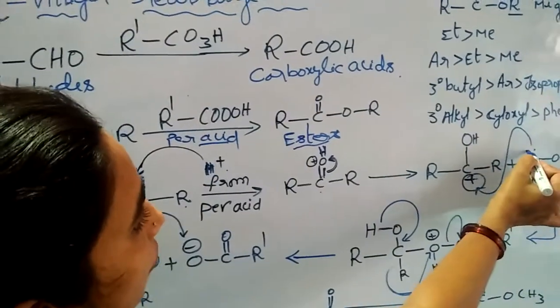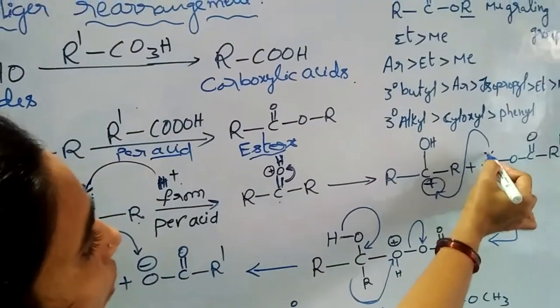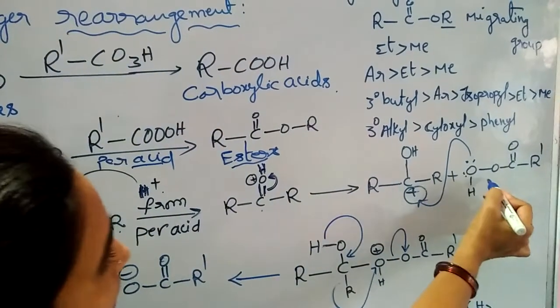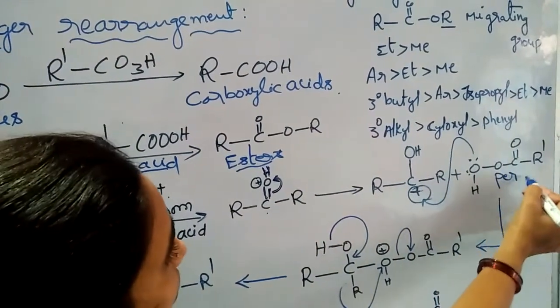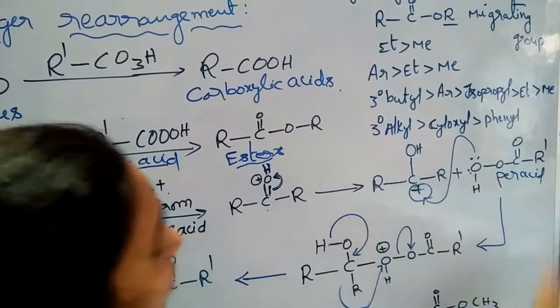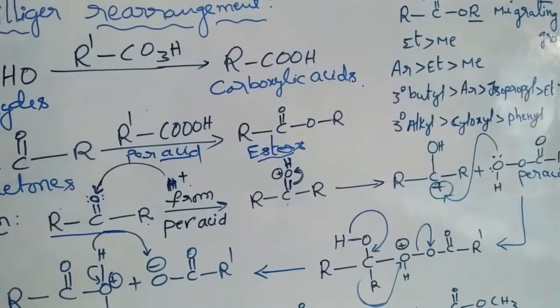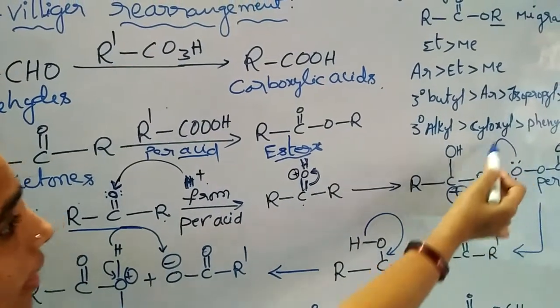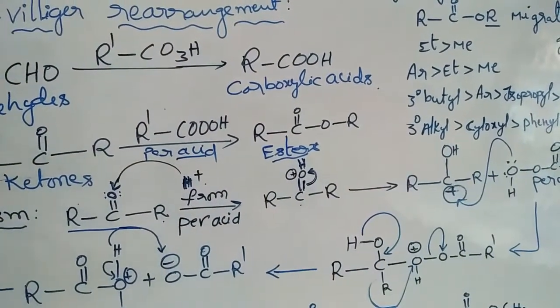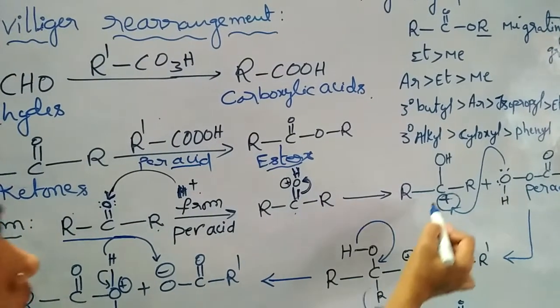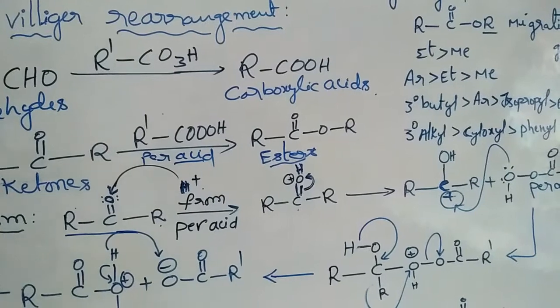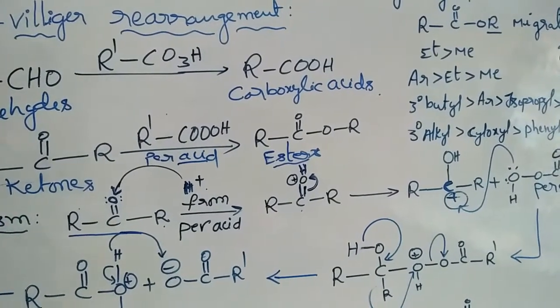What will happen? The lone pair of electrons on the oxygen atom of the peracid attacks the carbon having the positive charge.